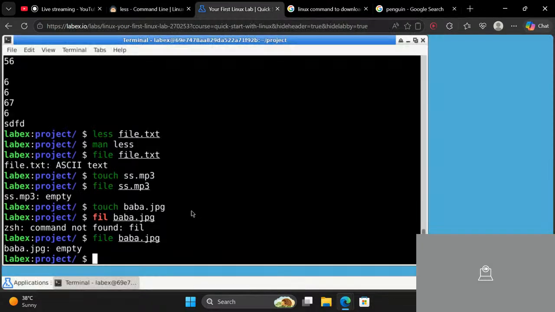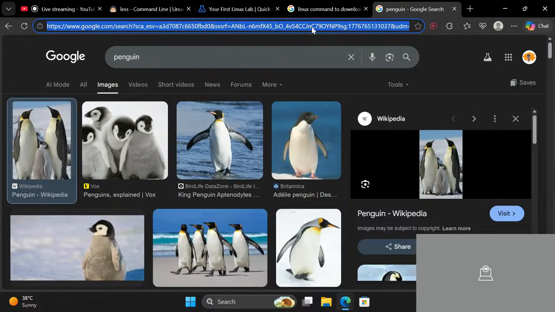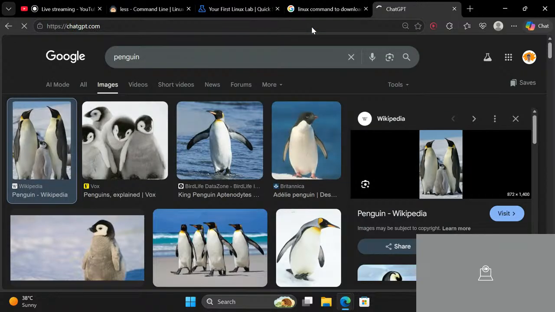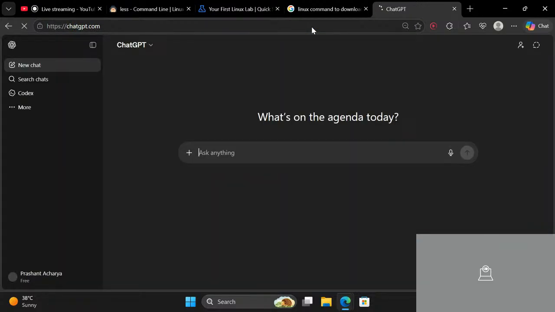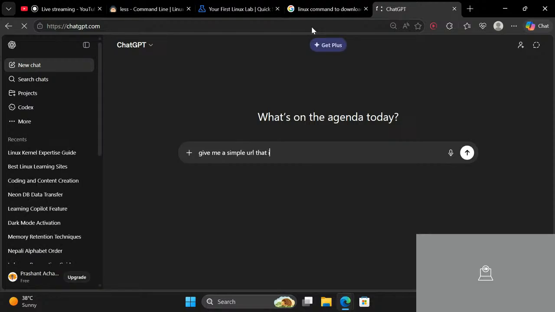Let's see if we can paste it or not. It doesn't allow us to paste. That is something that I don't want. So let me just do one thing. I will go here and get a simple URL that is of an image.